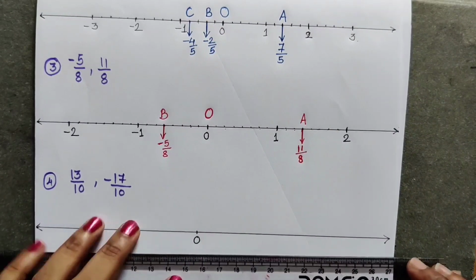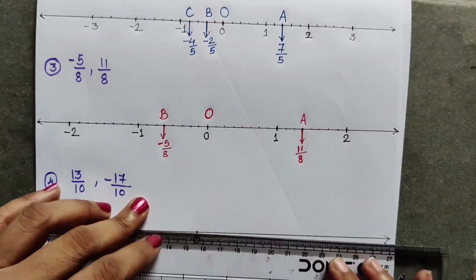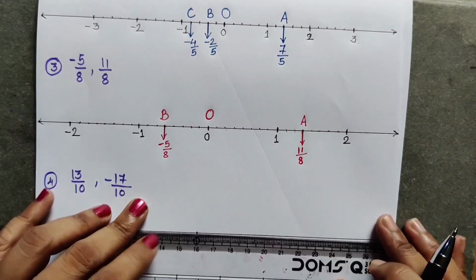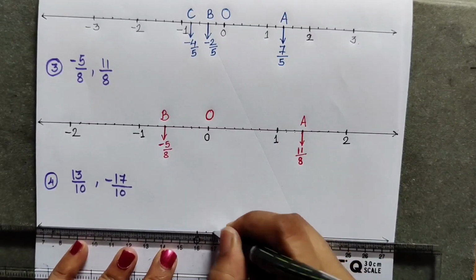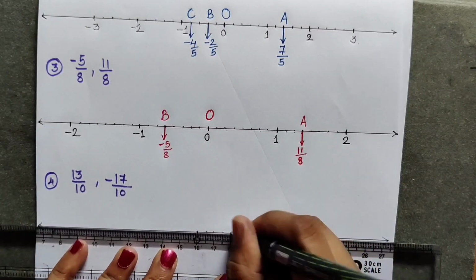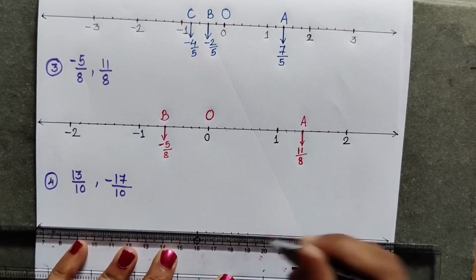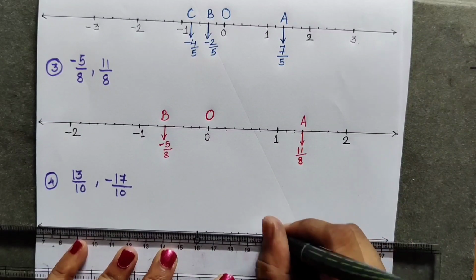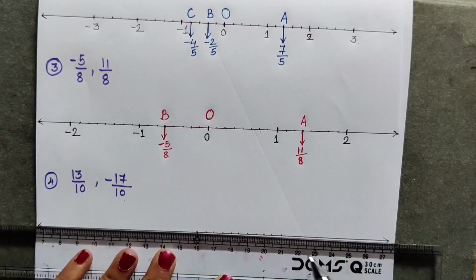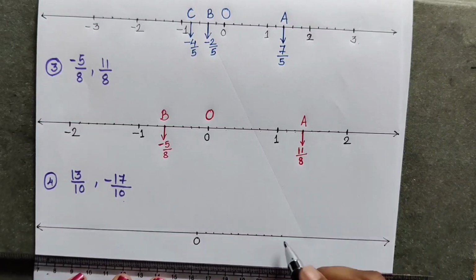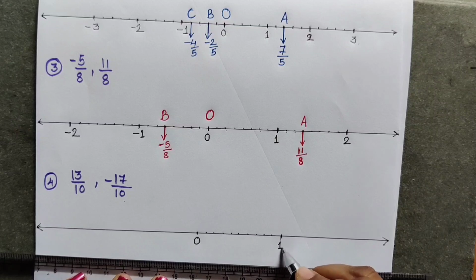Now from 0 I am going to start plotting the points at a half centimeter distance. 1, 2, 3, 4, 5, 6, 7, 8, 9 and 10. 10 is there in the denominator, so we have to make 10 equal parts. So the 10th point is plus 1.